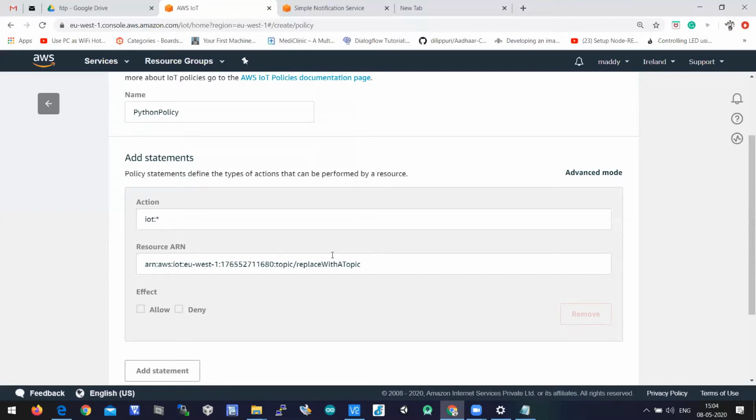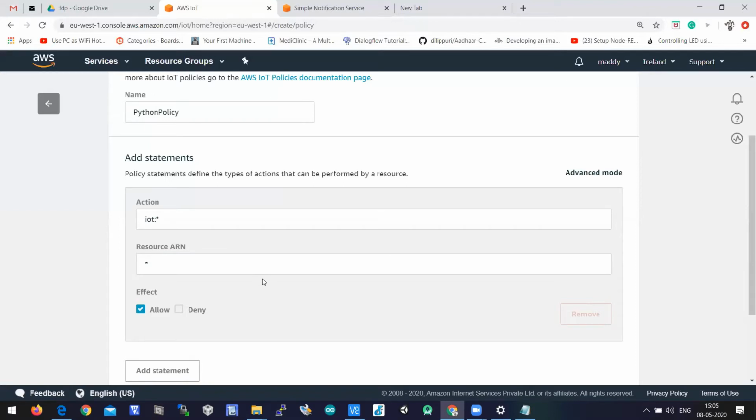For resource ARN, it can be anything, so let's put star. In the MQTT protocol, you're aware that the topic name can be anything. It need not be constant. So when you put star at resource ARN, it means the topic name can be anything and is not confined. And for effect, you need to click on allow.